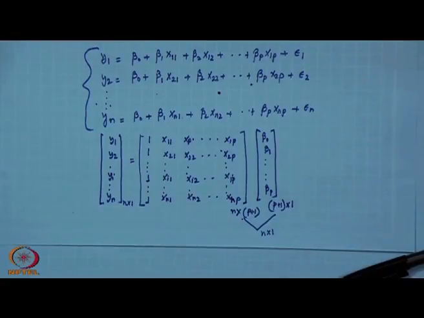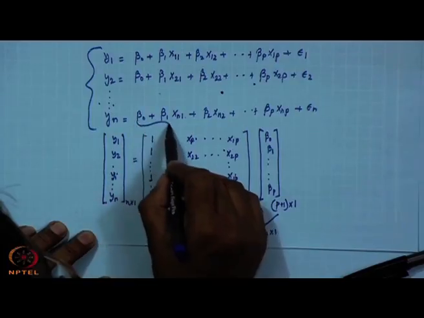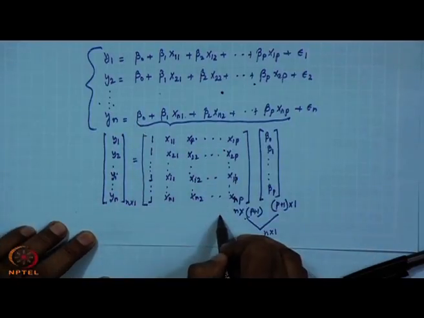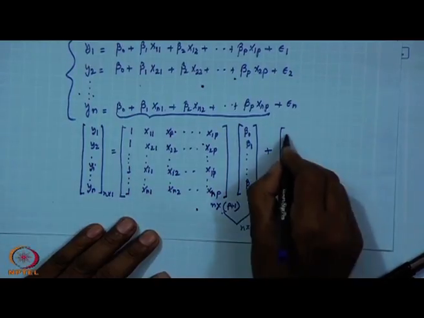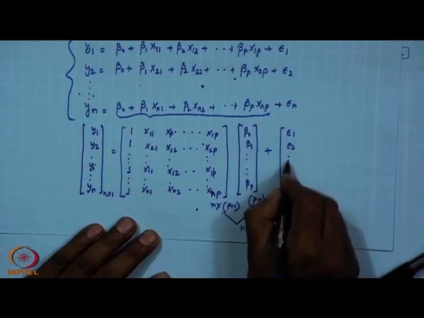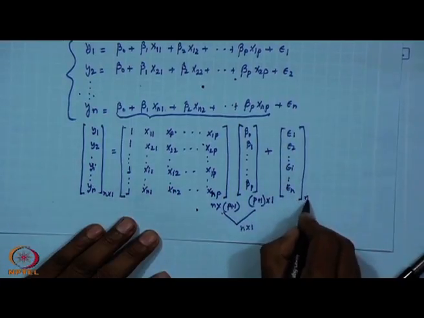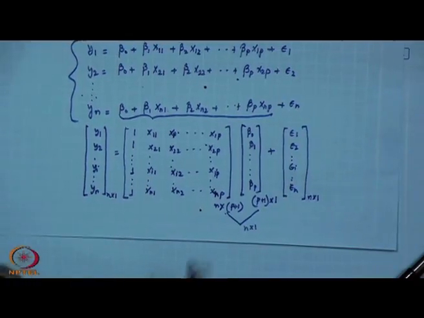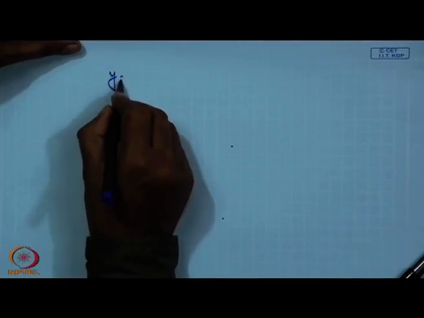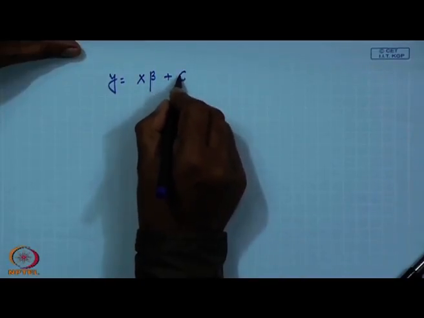It is giving you n cross 1. So, n cross 1 equal to n cross 1, which is basically this portion is taken care of by this, plus there are error terms epsilon 1, epsilon 2, epsilon i, epsilon n. This is n cross 1. Okay. So, the resultant can be written like this, y equal to x beta plus epsilon.